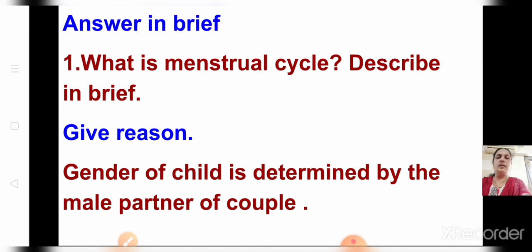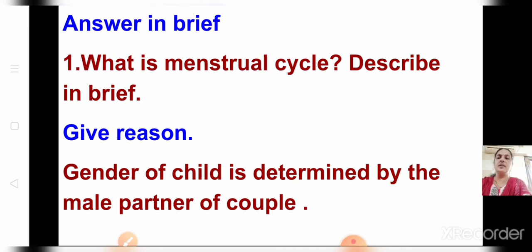So learn all the answers. One question from this session: what is menstrual cycle? Describe in brief. First you have to write what it is, then describe in brief. You can write the 10 points and make them into sentences. I have made it into points. You can write on all the 10 points. That is enough.